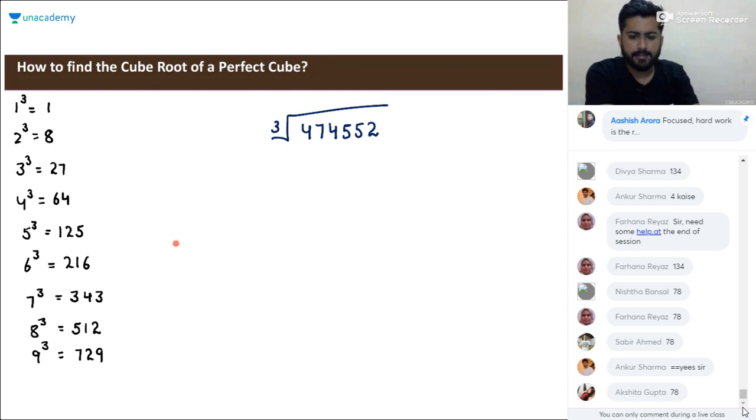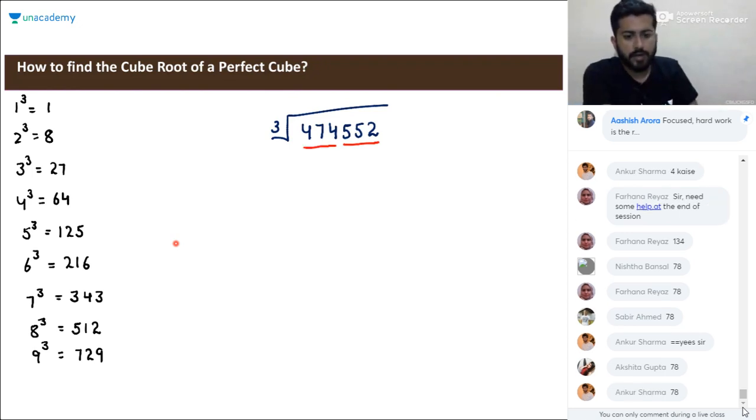Nice, nice. So in this case, we'll go from the right hand and make a group of 3 digits, that is 552, and we'll group the remaining digits. Here we have three digits left, so it will be 474. The number 552 ends in 2, and we know that the cube of 8 ends in 2. So the unit digit will be 8 here.